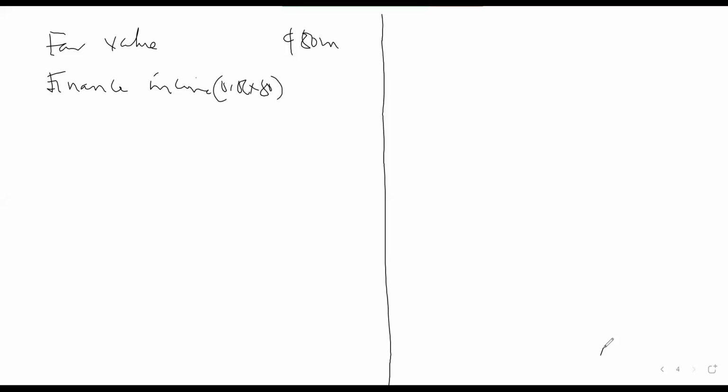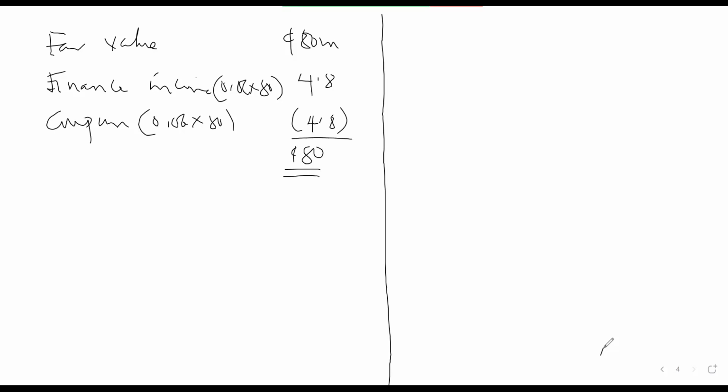And the coupon will also be 6%, 0.06 times 80. How much are we getting? 0.06 times 80, I'm getting 4.8. So you can see that at the end, the value will still be 80 million.